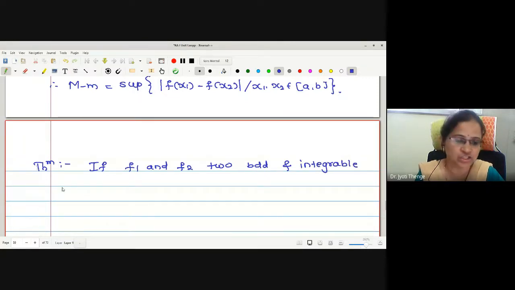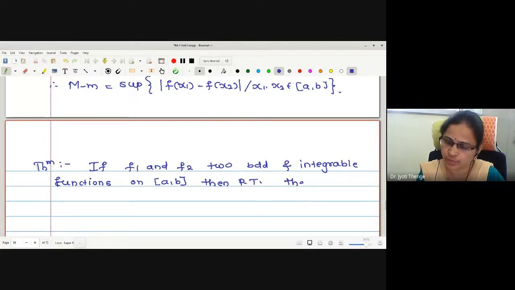Is there any condition essential to define the product of two functions?